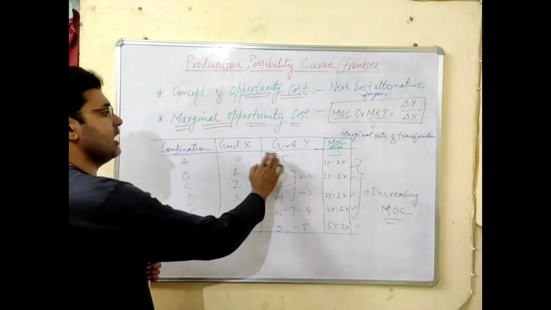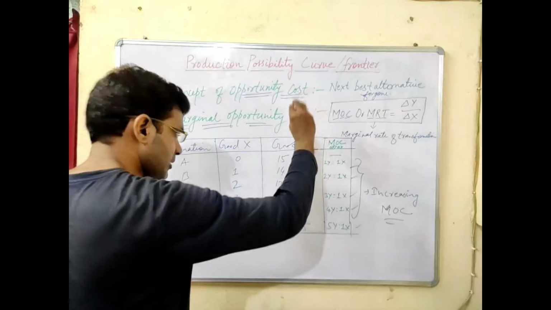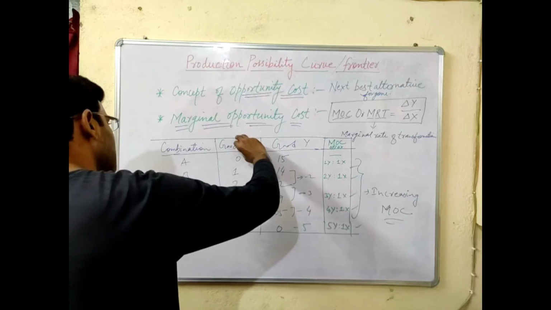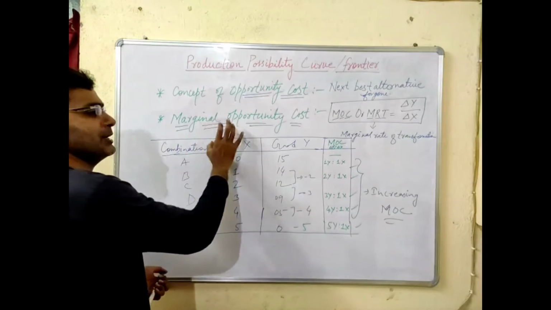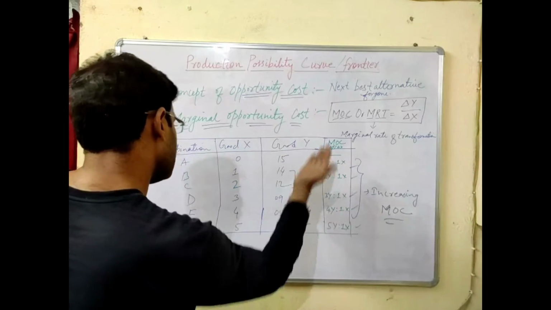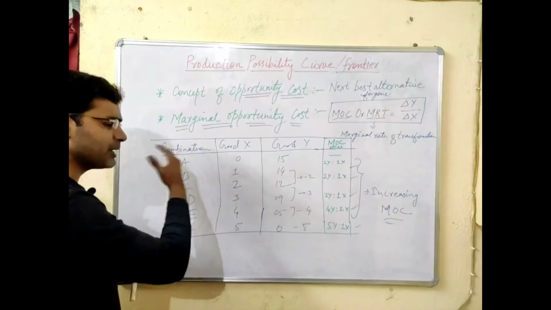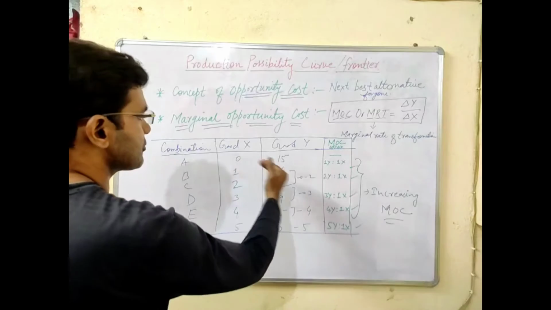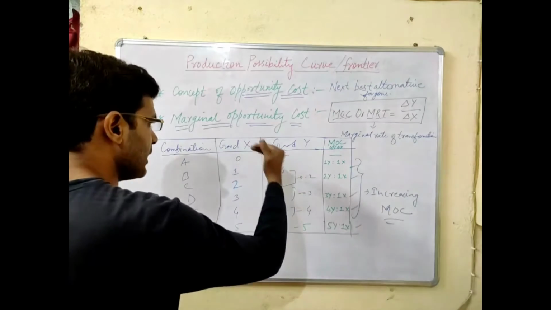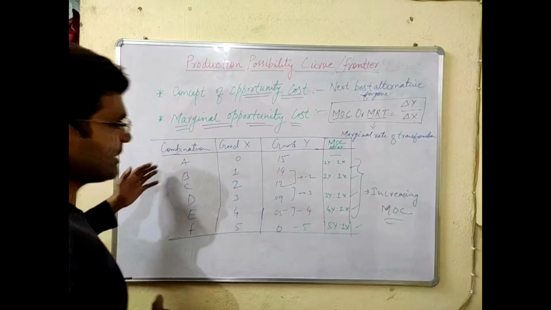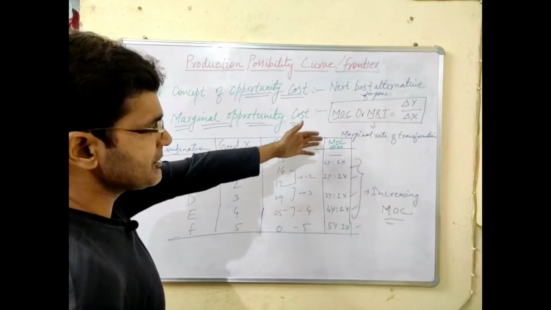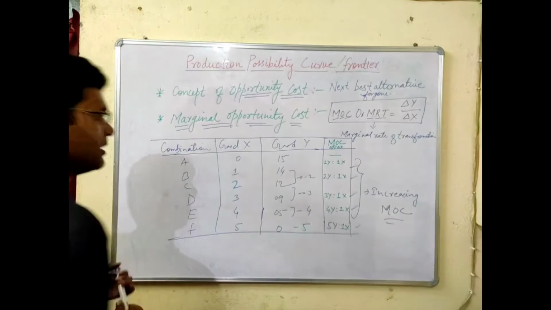Certain factors are more efficient in producing commodity Y, while certain factors are more efficient in producing good X or commodity X. And when the economy is shifting towards a particular good, then it has to sacrifice more and more units of another good. So that is called the increasing marginal opportunity cost.